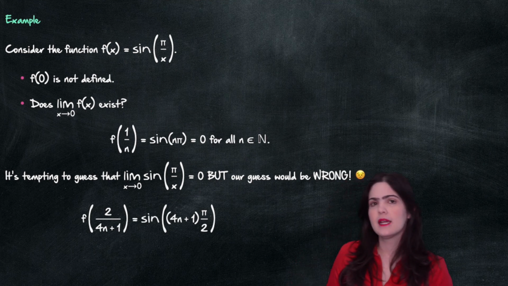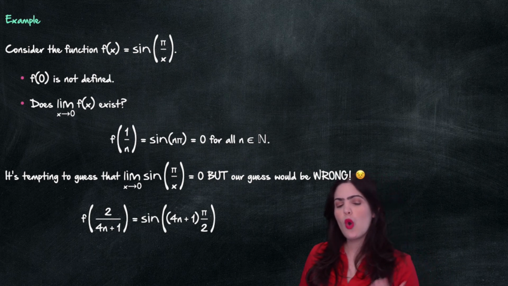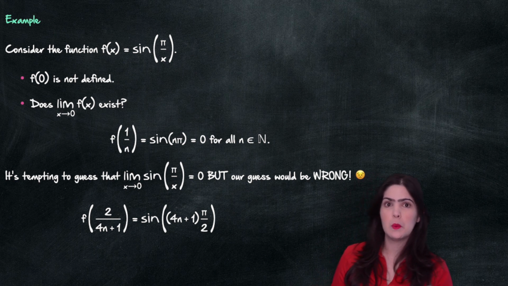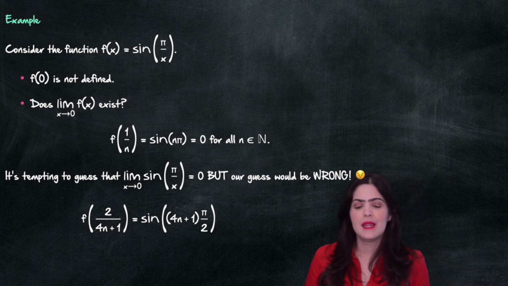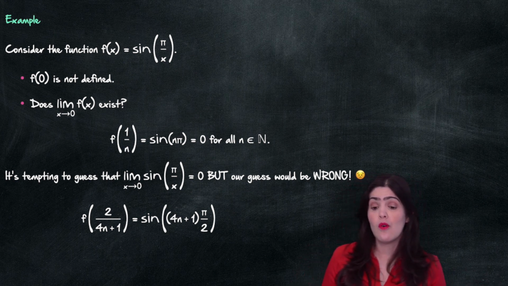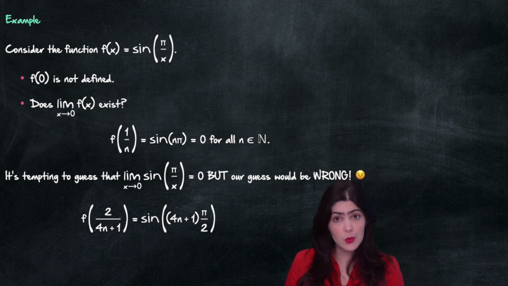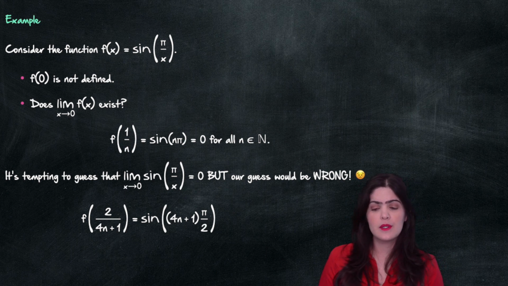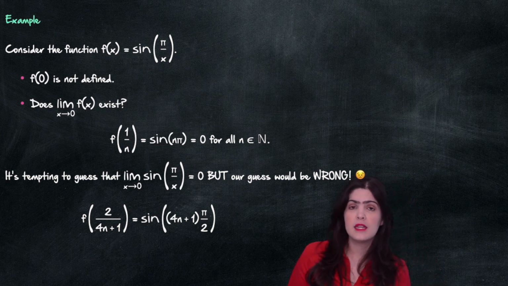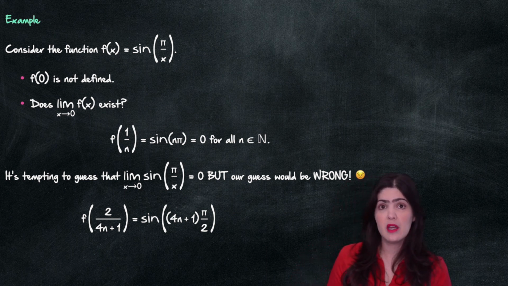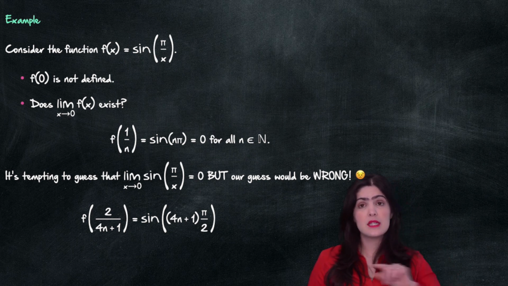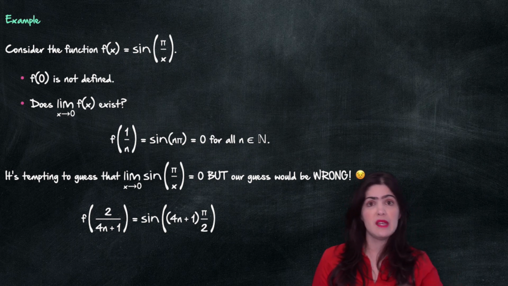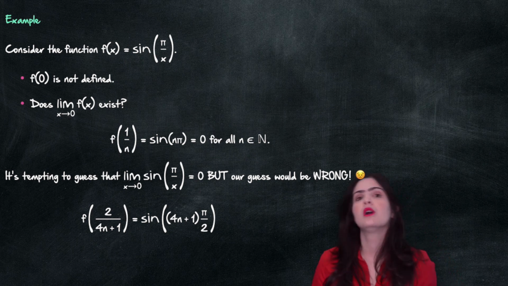You see, if I take f of 2 over 4n plus 1, that would be sine of (4n plus 1) times pi over 2. For example, if n is equal to 1, that is 5 pi over 2. If n is equal to 2, that is 9 pi over 2. If you look at the unit circle, we're always going to be at the very top of the circle.